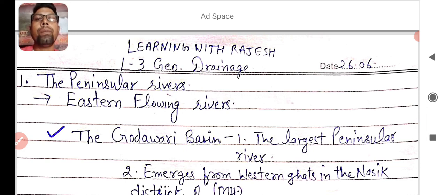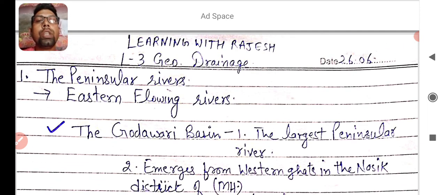On the other hand, we learnt about the Peninsula Rivers, and the Peninsula Rivers can be divided into two parts, the western flowing rivers and the eastern flowing rivers. We learnt that there are two major western flowing rivers in the peninsula, Narmada and Tapi. We learnt about the Narmada river basin and Tapi river basin. Today, we shall learn about the eastern flowing rivers of the Peninsula. There are four major eastern flowing rivers in the peninsula.